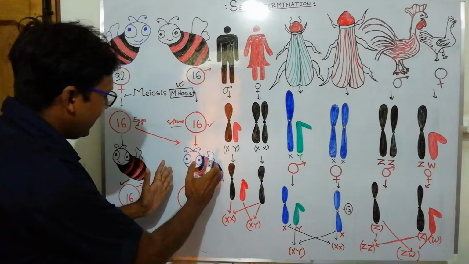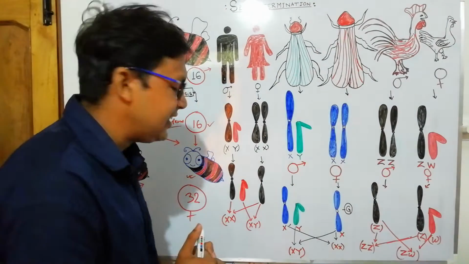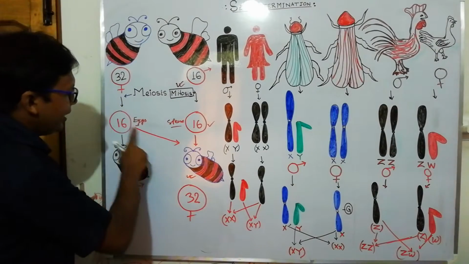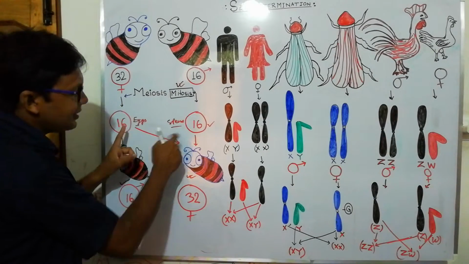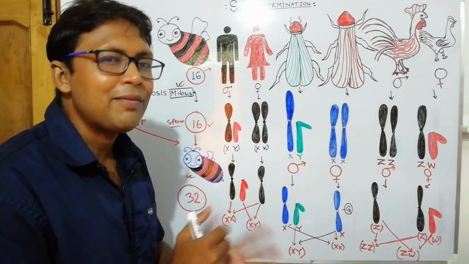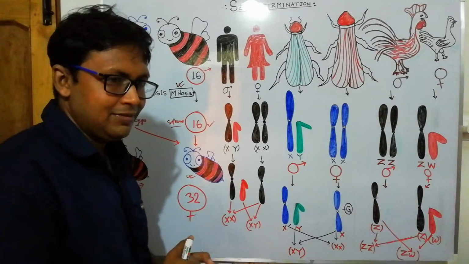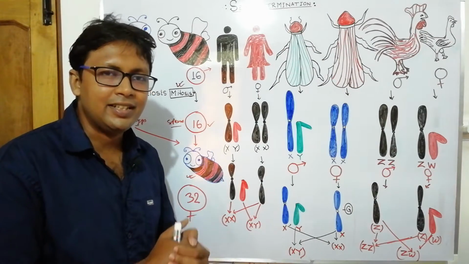So in this way, females and males are produced. In this case, no son-father relationship is there, because when the father is involved in sexual reproduction, it never produces a male organism. So the son and father relationship is totally absent, and only a grandson and grandfather relationship is here.